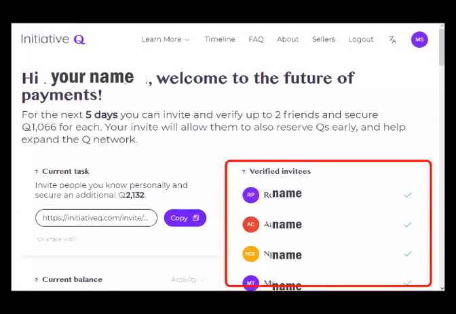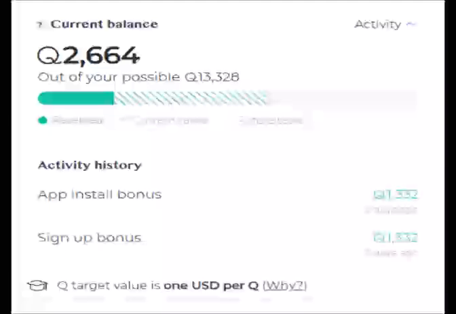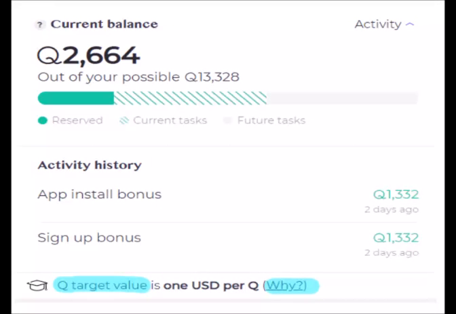Here you will see all your invited. And in this part you will be able to check your balance. And in this balance part at the bottom, if you are interested, you will be able to read why they aim to maintain 1Q around $1.